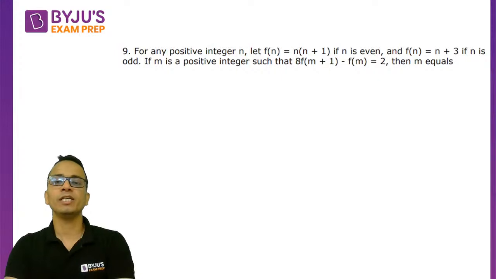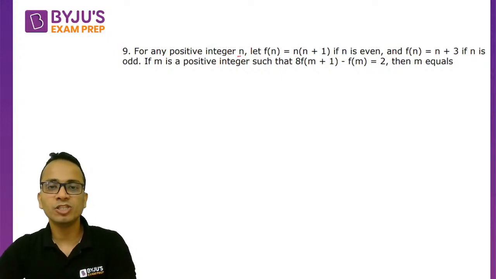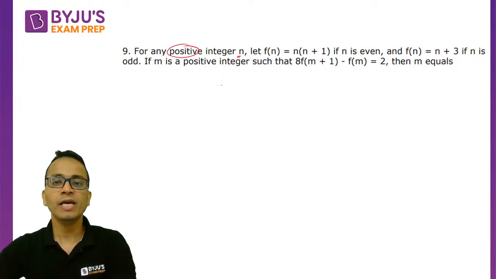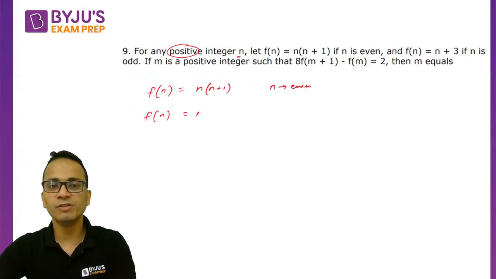Okay, चलिए. Now question says that if for any positive integer n, so positive integer n हमेशा positive integer होगा, f of n is equal to n into n plus 1 if n is even, and f of n is n plus 3 if n is odd. So function की दो definitions दी हुई हैं, when n is even and when n is odd.